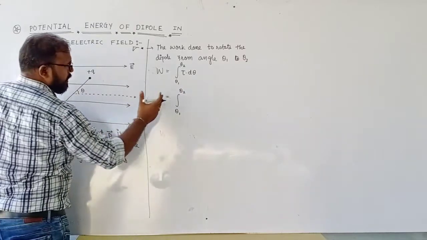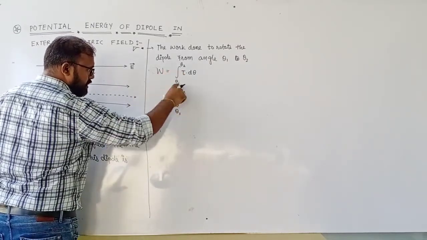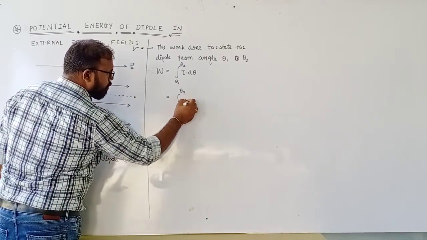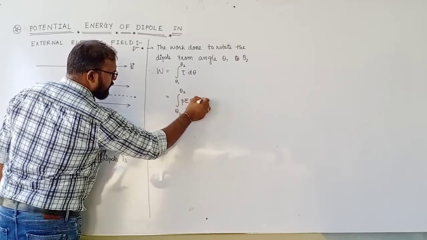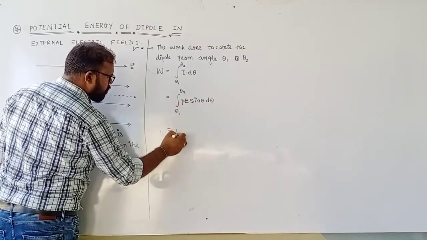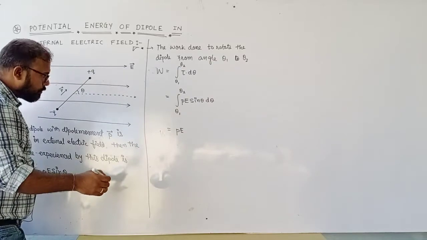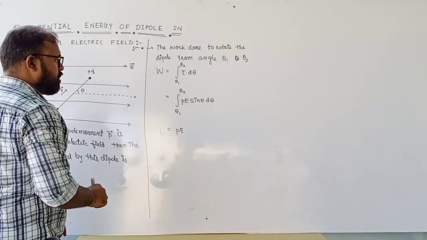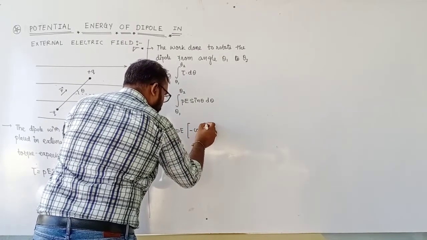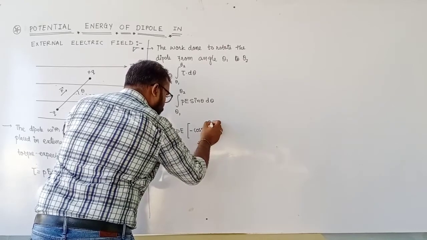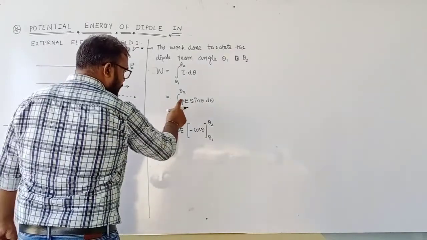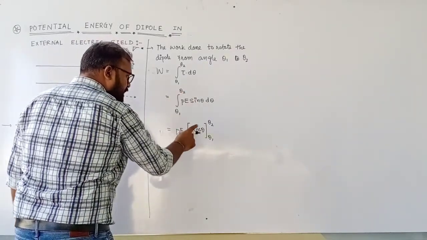तो हम क्या करेंगे, we will put the value of torque and integrate this expression. Torque is equal to PE sin theta, where P is dipole moment, E is external electric field, and theta is the angle between P and E. Here P and E are constant, so we are taking them common. What is the integration of sin theta? The integration of sin theta is minus cos theta, and the limits are theta 1 to theta 2.